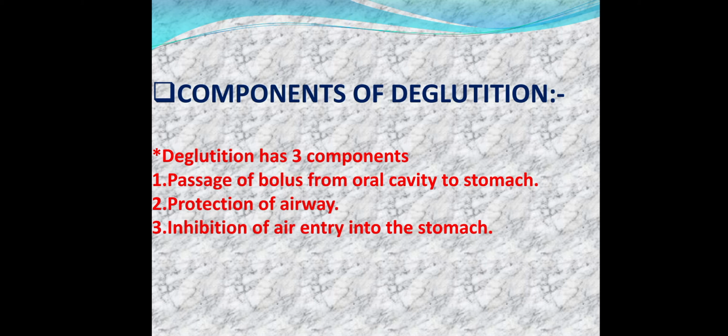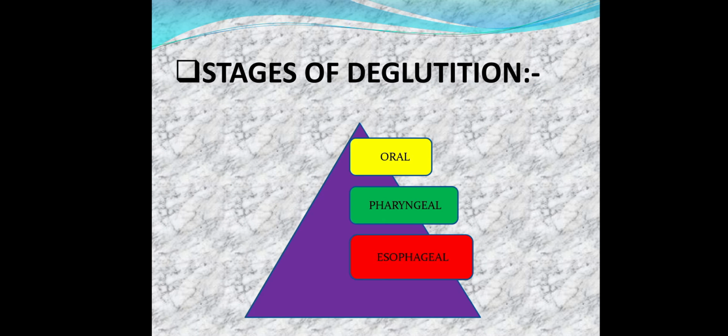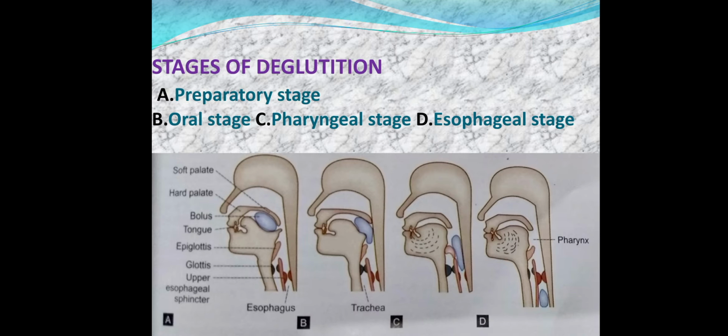Components of deglutition. Deglutition has three components: passage of the bolus from the oral cavity to the stomach, protection of the airway, and inhibition of air entry into the stomach. Stages of deglutition: we discuss three stages: the oral stage, the pharyngeal stage, and the esophageal stage.